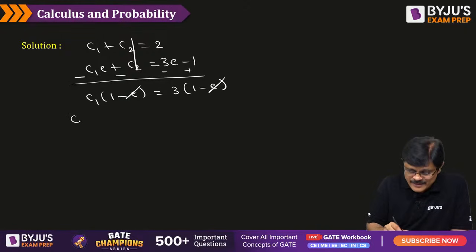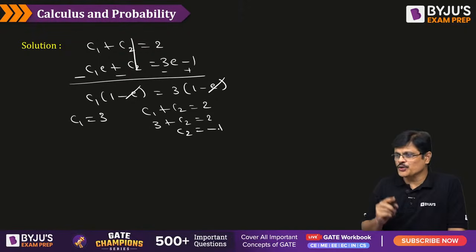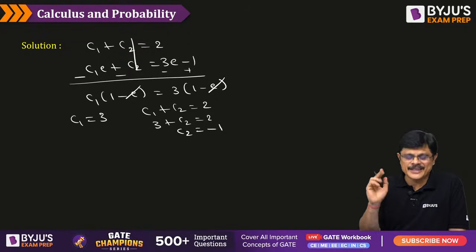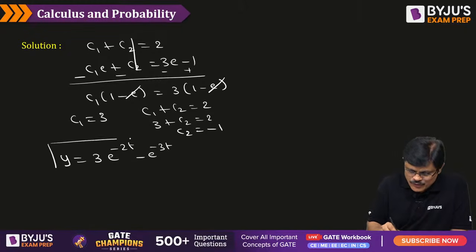What is the value of C1? C1 is 3. Because the first equation is C1 plus C2 is equal to 2, that means 3 plus C2 is equal to 2, so the value of C2 is equal to minus 1. So you got both values: C1 is 3 and C2 is minus 1. So the solution is Y is equal to 3 into e power minus 2t, minus 1 into e power minus 3t.